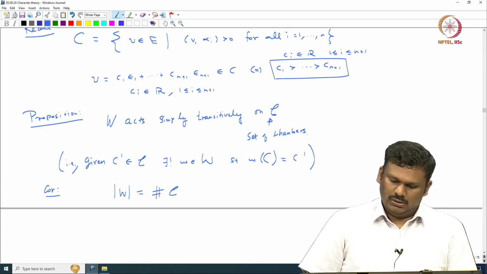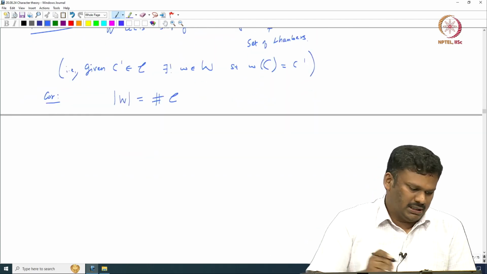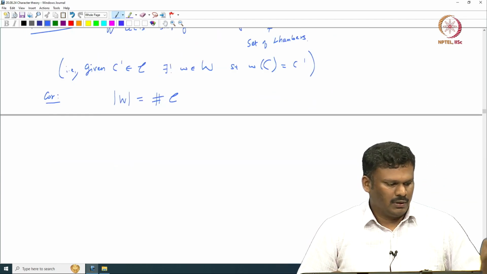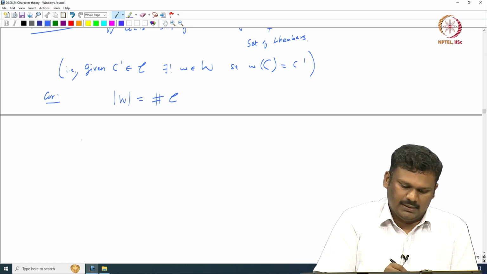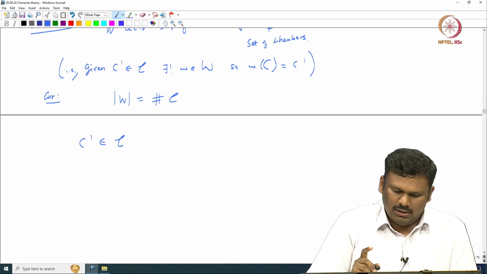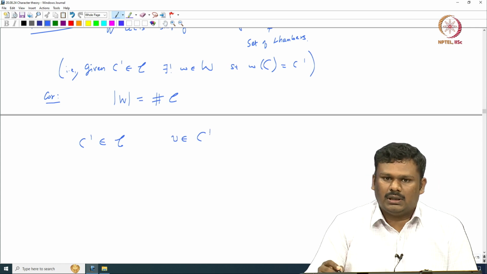Okay. So, let us prove this. Let us start with some observations. We are actually interested in a general chamber. So, you take C' to be some chamber, and we pick an element v in C'.